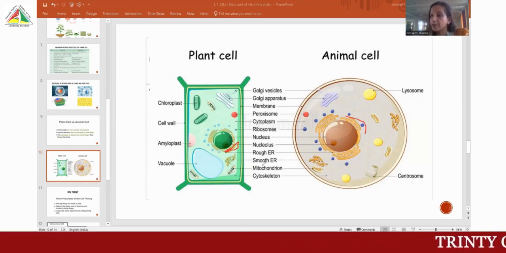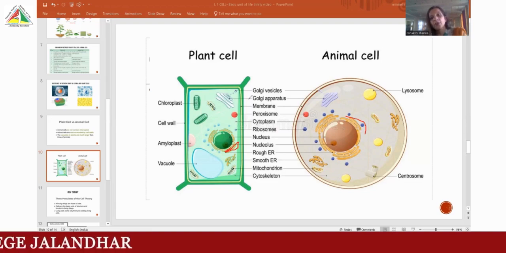Mitochondria. Mitochondria is a powerhouse. It helps to produce ATP inside both plant and animal cells. Now, these are the same things which are present in the plant cell and animal cell. Now, we are talking about the differences.